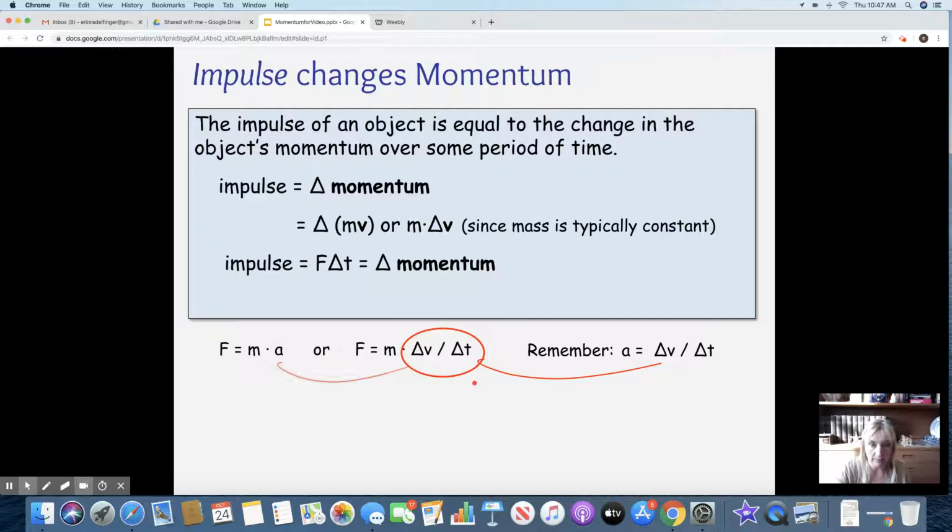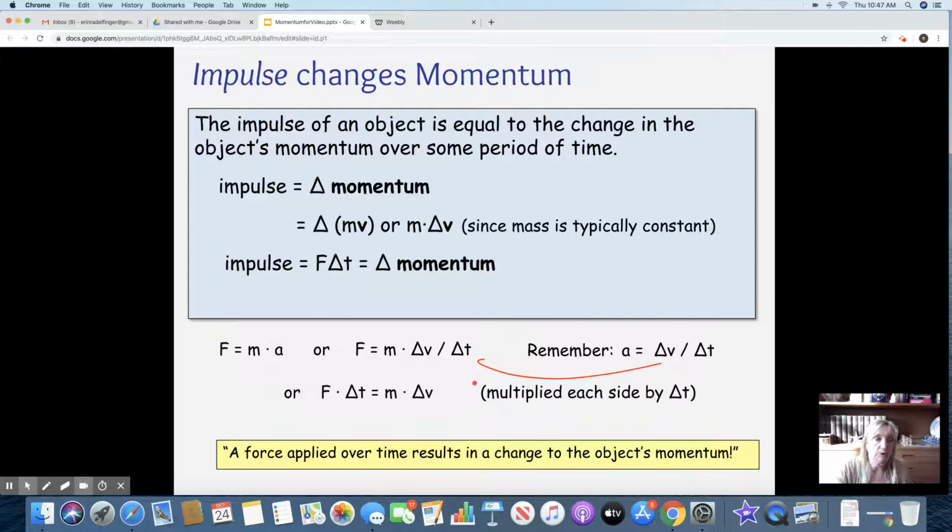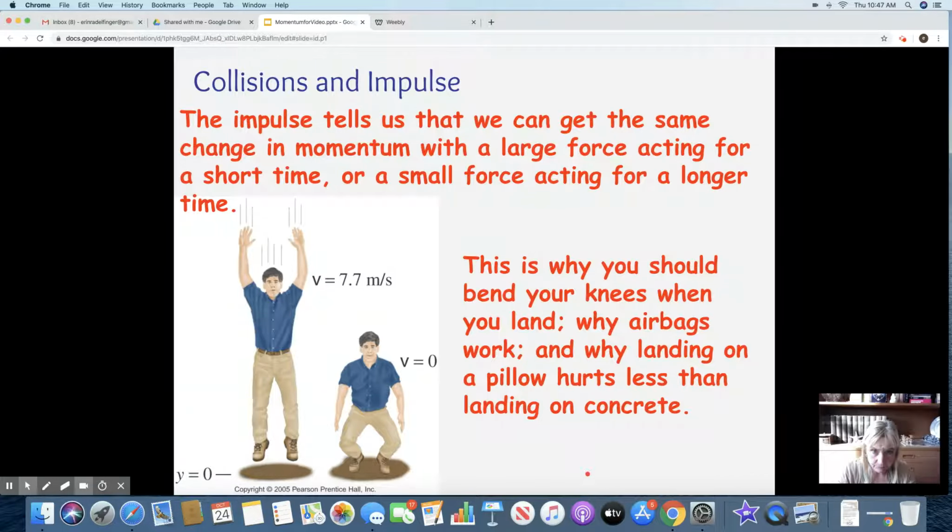We can plug that in for acceleration, okay? And multiply both sides times delta t, right? And you'll end up getting the equation for your impulse. So a force applied over a time results in a change of the object's momentum.